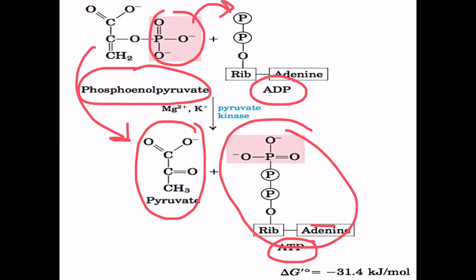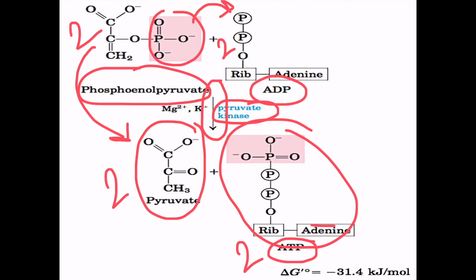As you know, there are 2 phosphoenol pyruvate, so we will use 2 ADP. We will get 2 pyruvate molecules and 2 ATP molecules formed. This is an irreversible step in glycolysis catalyzed by pyruvate kinase, a very important enzyme. So what have we got? We have got one molecule of glucose completely broken down into two molecules of pyruvate, and in this process the energy released is conserved in the form of ATP.